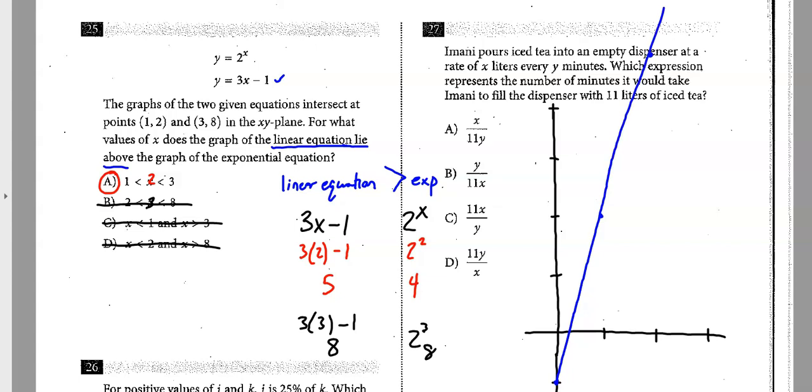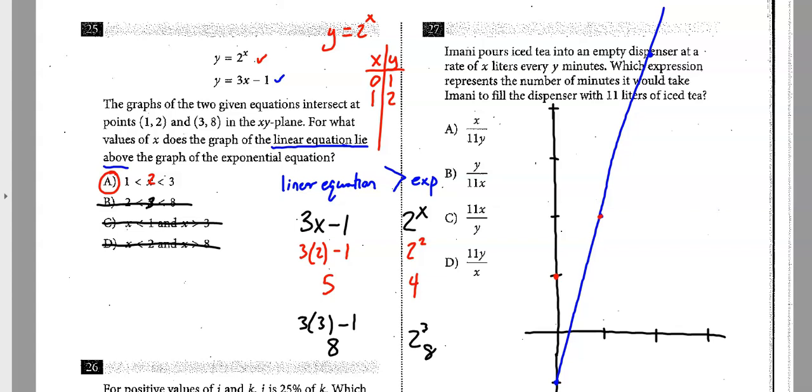And then the next one, y equals 2 to the x power. I'll do this in red. If I was going to graph that, you might want to just make a little quick table. If x is 0, then anything to the 0 power is 1. So I know 0, 1 is in the mix. If I put 1 in for x, 2 to the first power is 2. So over 1, up 2. Well, right now they hit the exact same spot. And then 3, it said 3, 8 is going to be the same. So if I go over 3 up 8, that's going to be way off the grid.